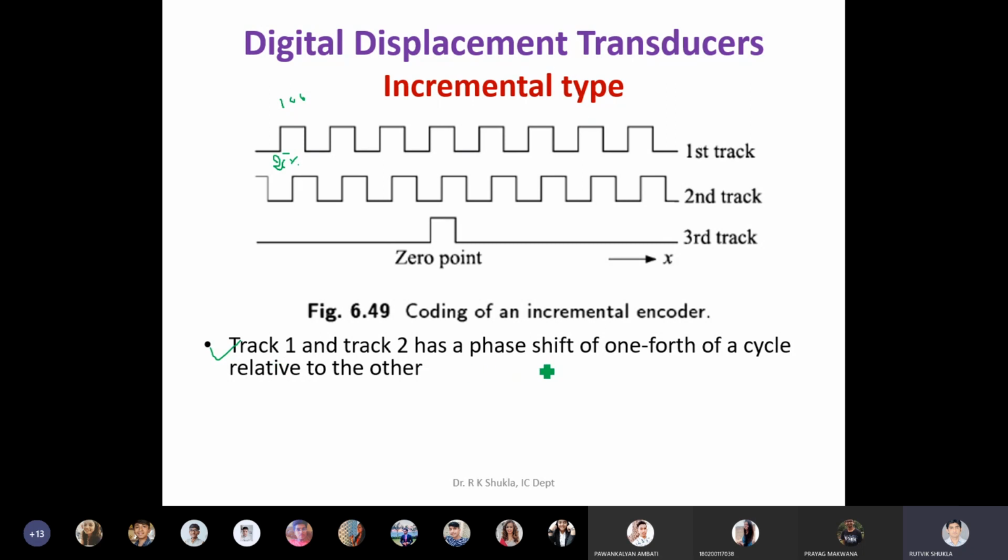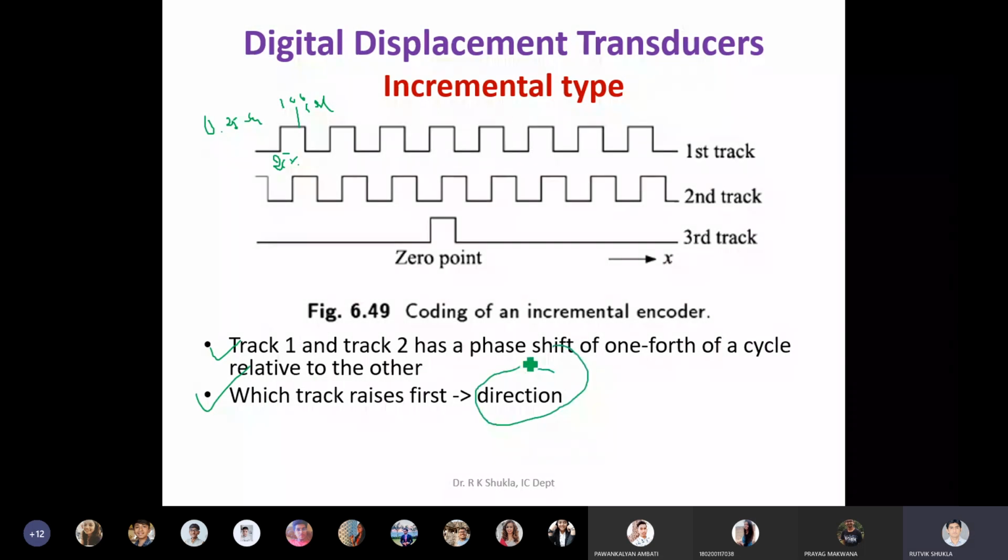Track 1 and track 2 has a phase shift of 1/4 of a cycle relative. So if it is 1 second, the difference between the two is 0.25 second only. Clear? So which track rises first, that is ultimately used to get the direction. So that is what we already see.